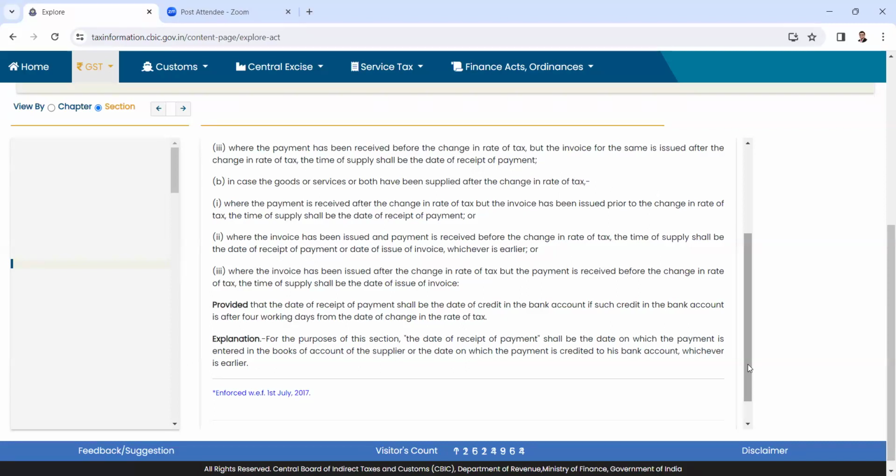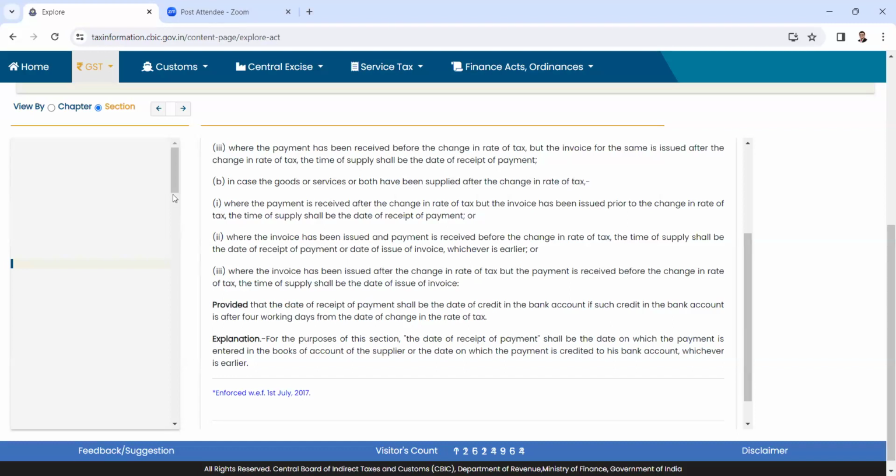Now, on a cursory level, we'll be able to understand that, okay, section 14 has an impact. It just conveys what is the specific rate to be adopted for a transaction. Where section 14 does not have its full impact, or where I felt that section 14 is failing, is a scenario where section 31 subsection 5 comes into the picture.